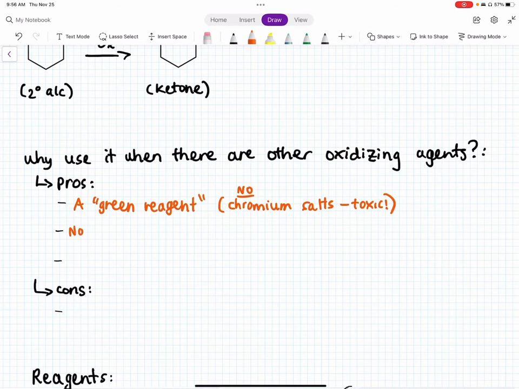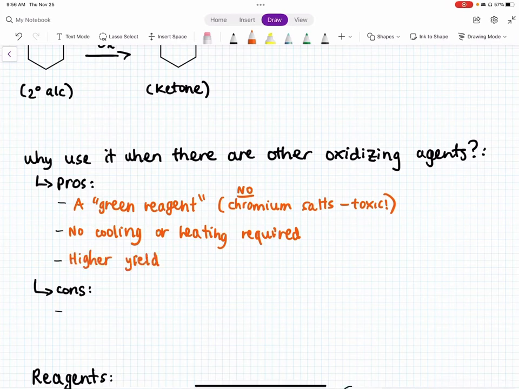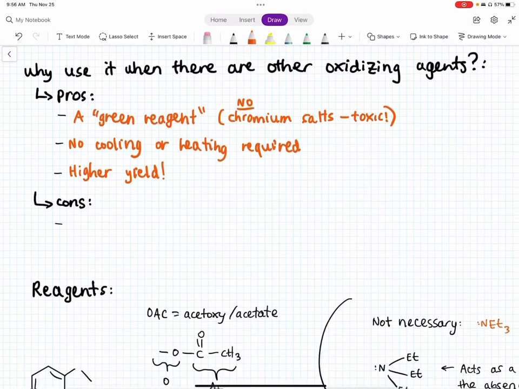There is no cooling or heating required. Some reactions require cooling to negative 78 degrees Celsius, which can be a pain sometimes. And there also is a higher yield.